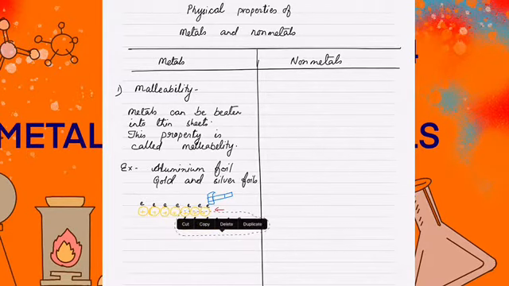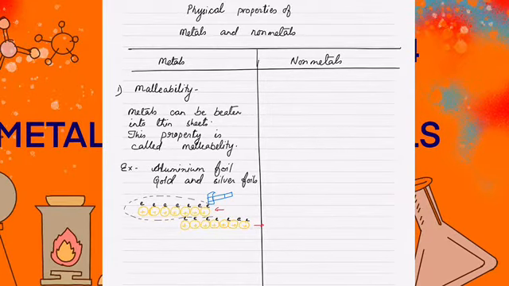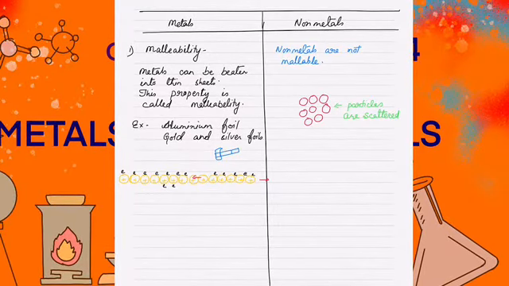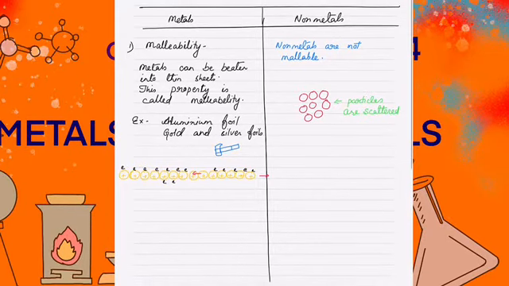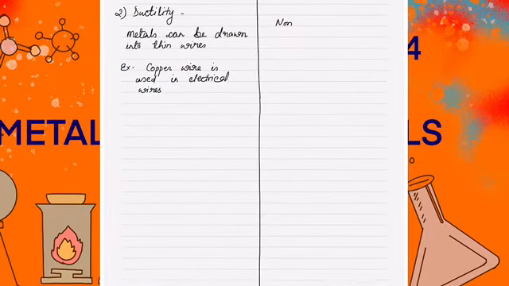This cannot be done in case of non-metals. In case of non-metals, the particles are scattered, they are not in layers. So when we beat it, it will just be scattered and it will not become a sheet-like thing.